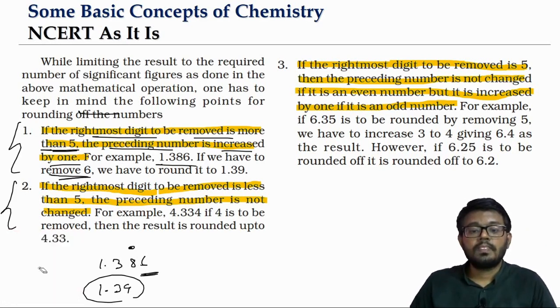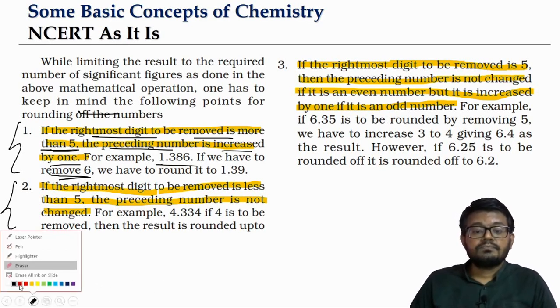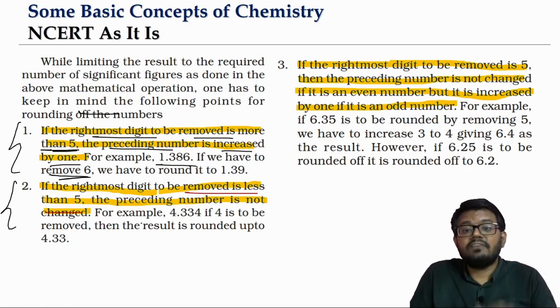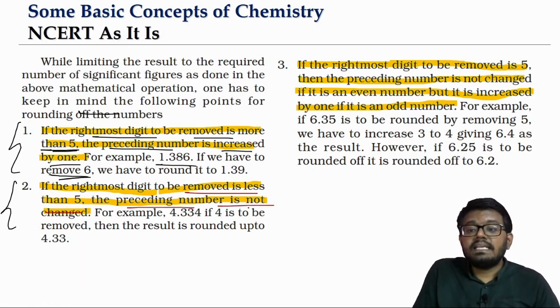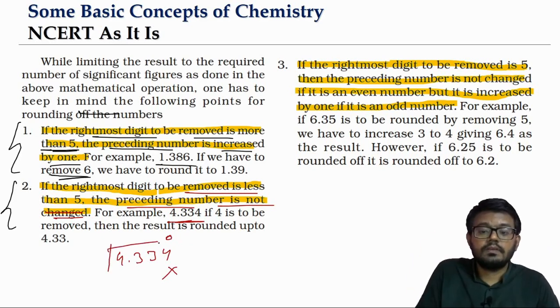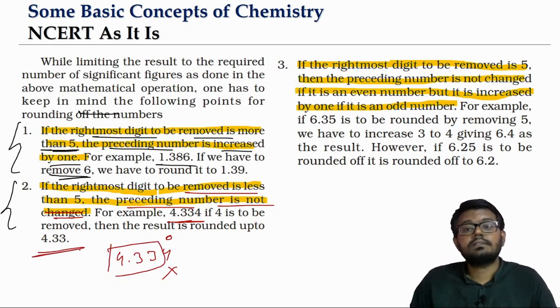Okay. Next point, if the rightmost digit which you are rounding off or removing is less than 5, then the preceding number is not changed at all. Look at this. If you are doing 4.334, the last digit is 4. It's less than 5, isn't it? So when you are removing it or rounding off, that's it. You will simply drop it. If you drop it, it becomes 4.33.